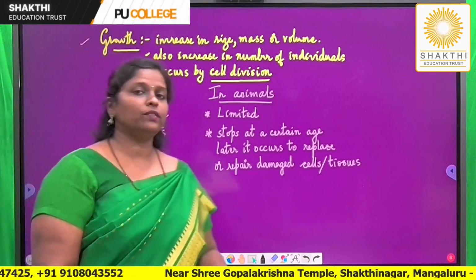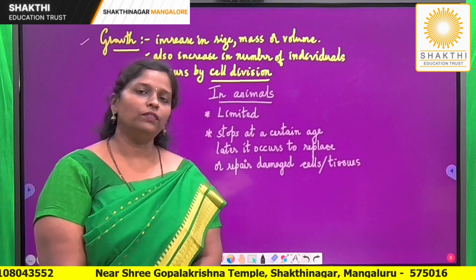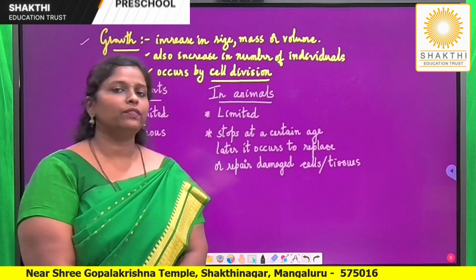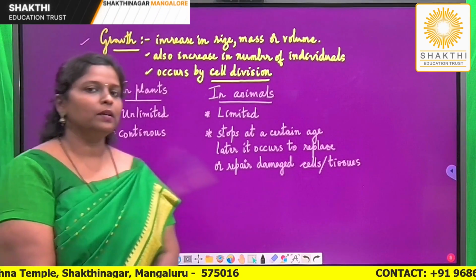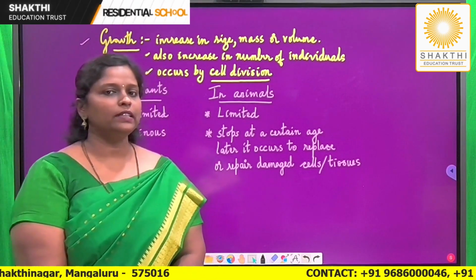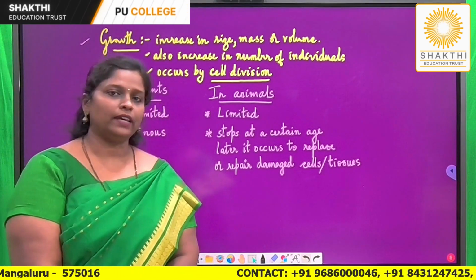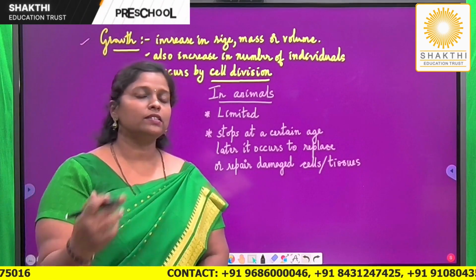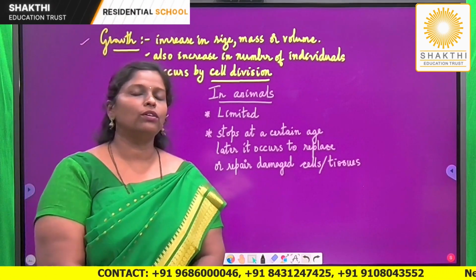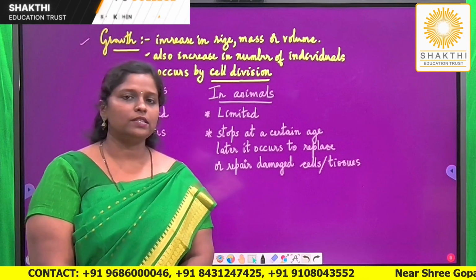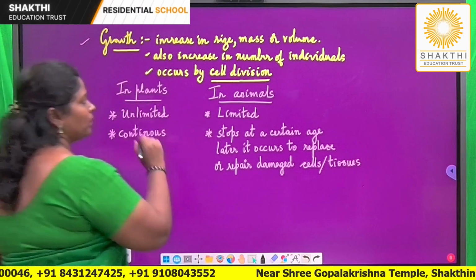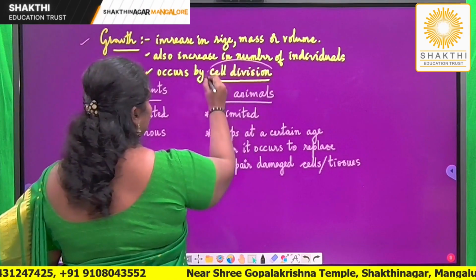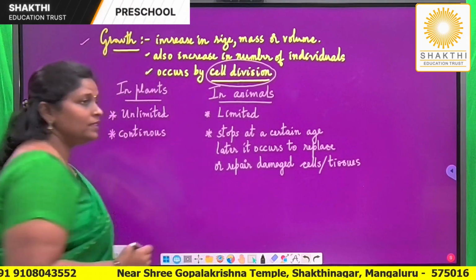Growth is a unique feature, a unique property of living organisms. So, how can I define growth? Growth is defined as an increase in size, mass or volume. That is, there is an increase in the number of cells which is taking place, which is resulting in a plant to grow or an animal or an organism to grow. So, how is this growth taking place? Very important. Growth is occurring by nothing but cell division.